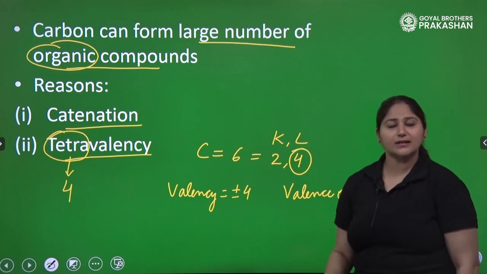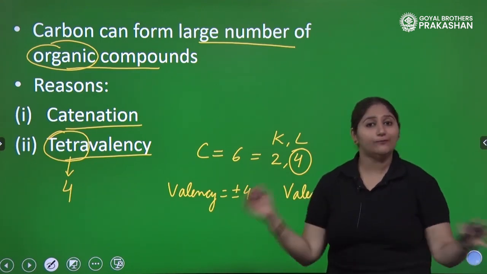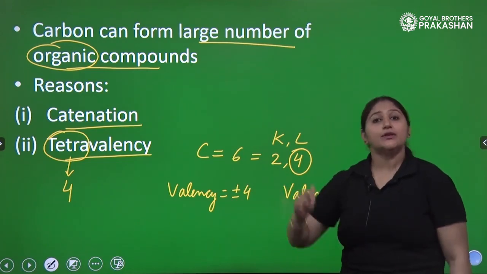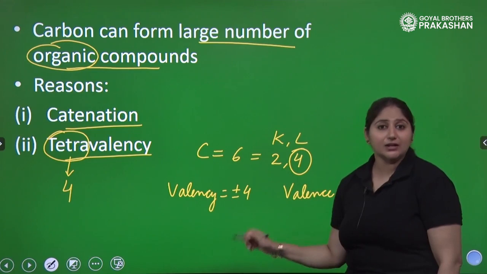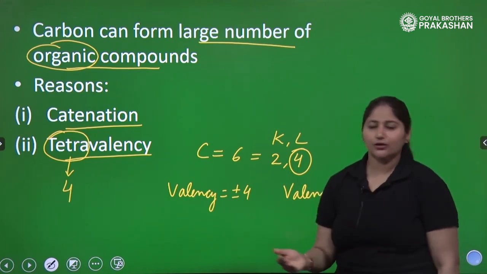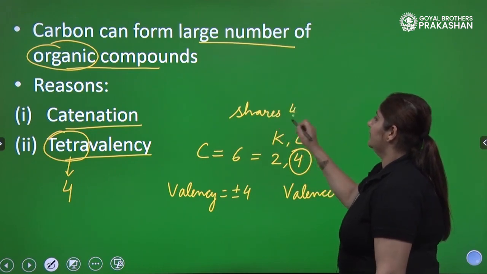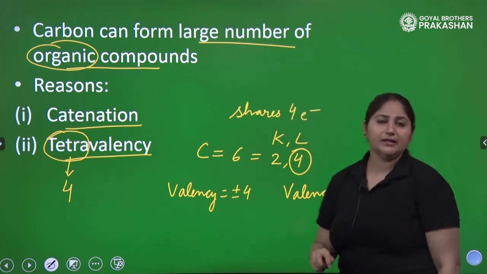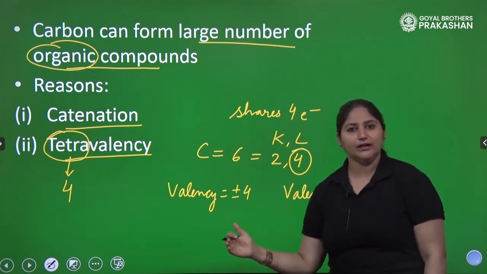Carbon has a small size and 4 valency, which helps it make a lot of bonds. Each carbon can make 4 bonds. Carbon needs to complete its last shell, and for that it needs 4 electrons. So it shares 4 electrons with other atoms, because carbon cannot lose or gain 4 electrons.